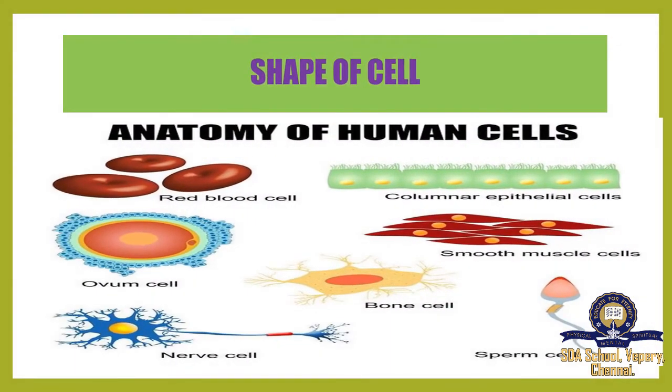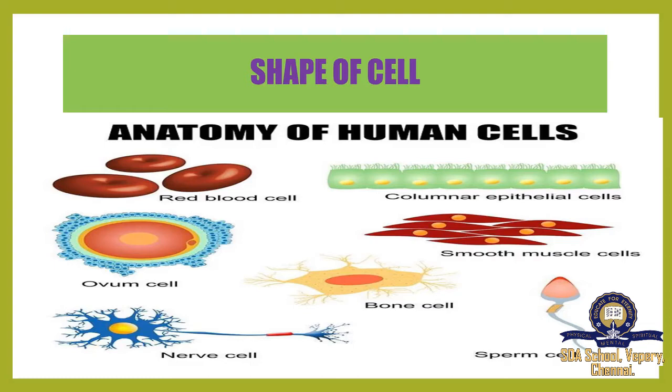Shape of cell. In a human body, we have different types of cells. We know we have red blood cells and white blood cells. See the difference: the red blood cell is a flat cell. Next we have the ovum cell. The ovum is in the female body. And then the nerve cell, which is the longest cell in our body.